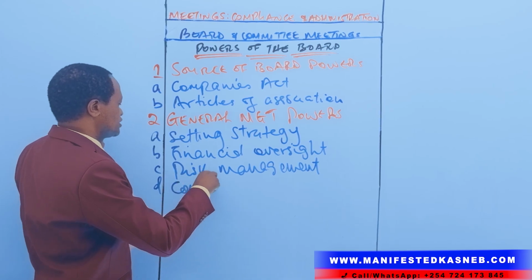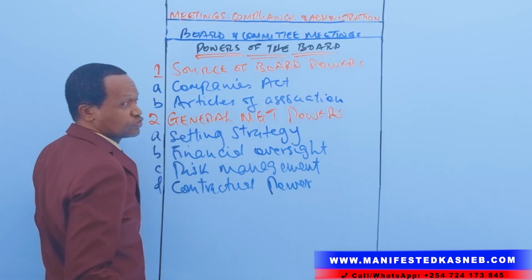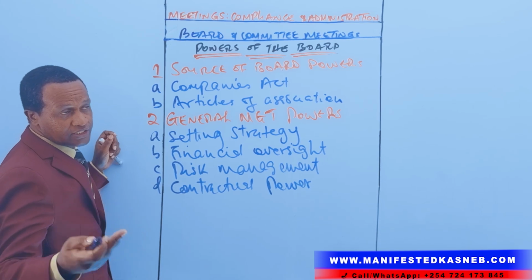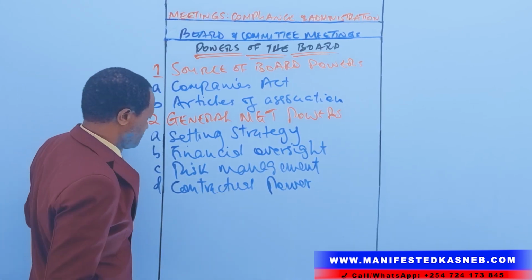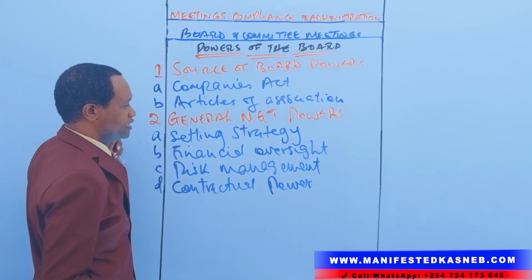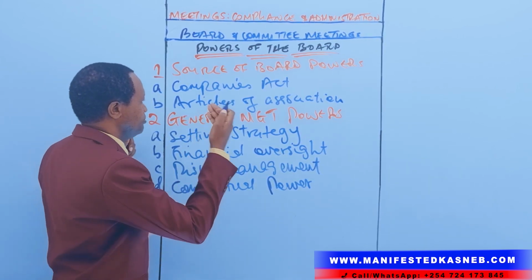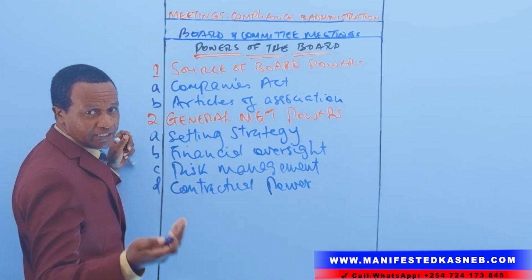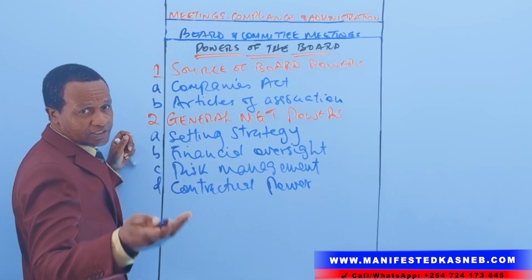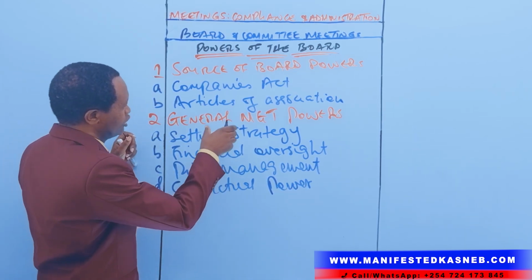General management powers also include contracts. The board has what we call contractual power. That means entering into binding agreements, leases, and also partnerships on behalf of the company. Entering into arrangements like leases, like partnerships, is not the work of the chief executive officer or the clerk of the company. No, it is the board that has the power to bind the company, to enter into lease agreements and partnerships, and that is done on behalf of the company. So these are general management powers.